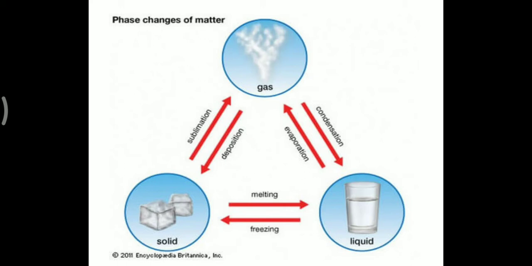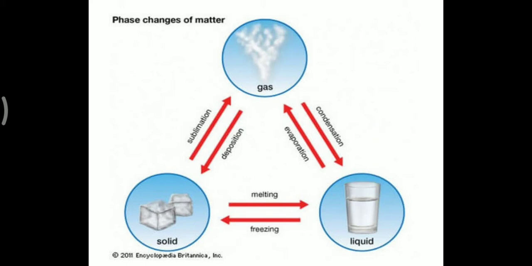A solid substance can be changed into liquid, and then if we provide more heat, that liquid will turn into its gaseous state. And if we cool down that gas, then that gas will again convert into liquid. And if we again provide a cool atmosphere to the liquid, then it will again convert into solid.